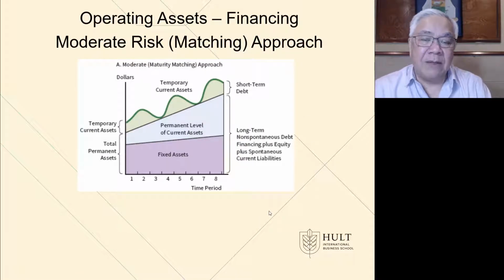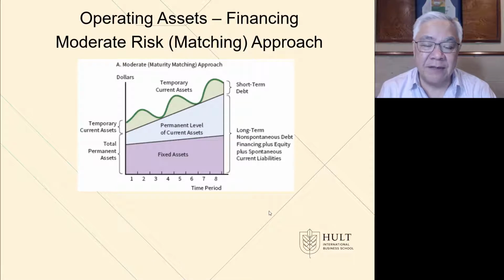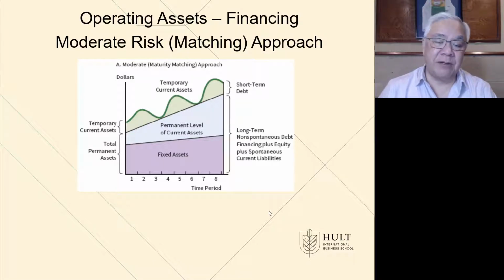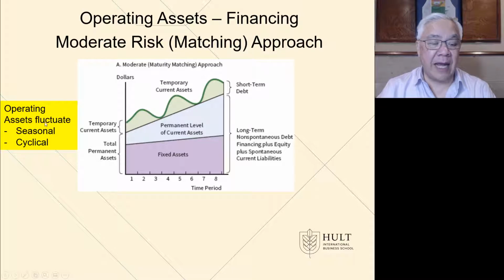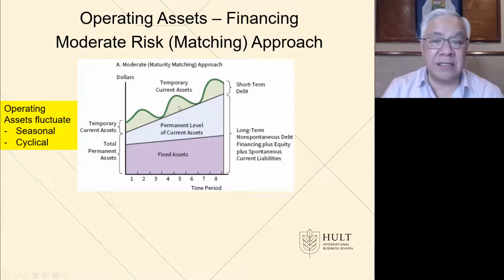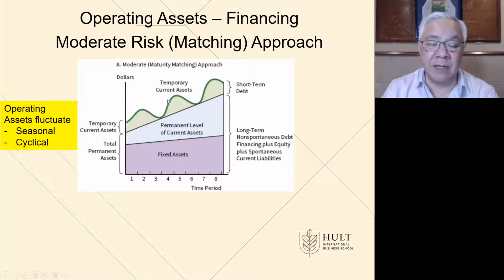Next is saying, well, let's say we knew that we have certain assets we want to have, and it's through some time period. So the left side shows the operating assets that fluctuate. There's a certain amount that is cyclical based on seasons. There's some that may be cyclical based on economic conditions, right? But regardless, we're likely to see some fluctuation in our assets required.